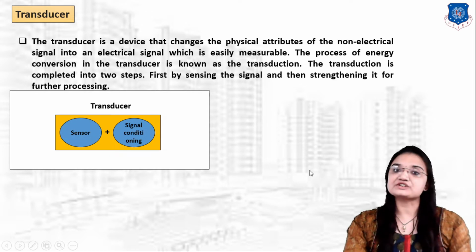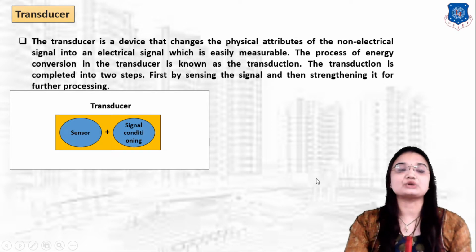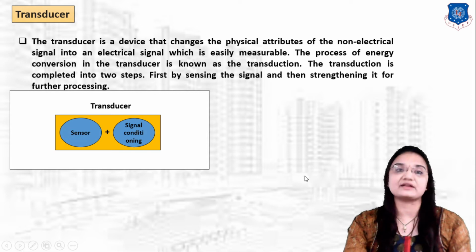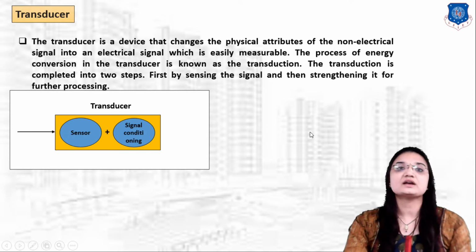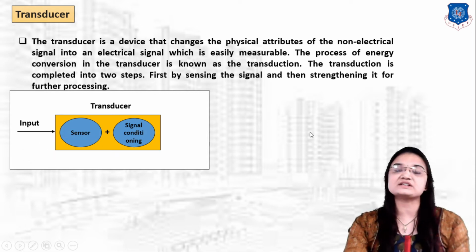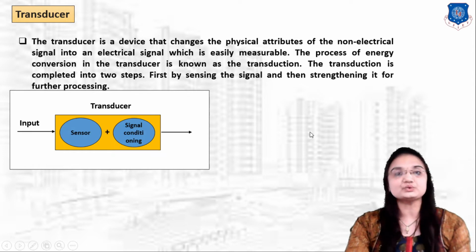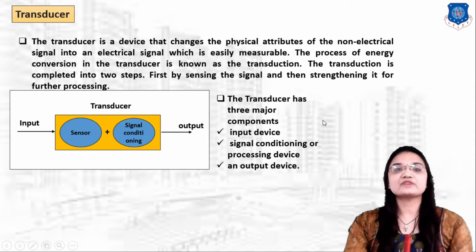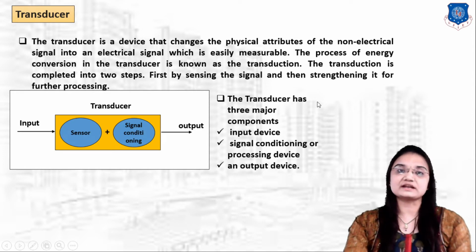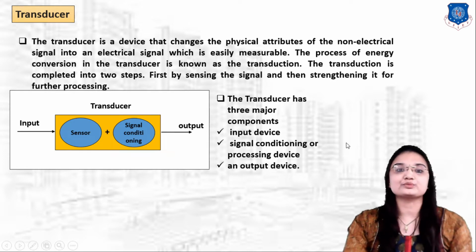A transducer is used to convert the non-electrical signal into an electrical signal which is readable by the output device. Here you can clearly see the basic block diagram of a transducer. A transducer has three major components: first the input device, second the signal conditioning or processing device, and third the output device.